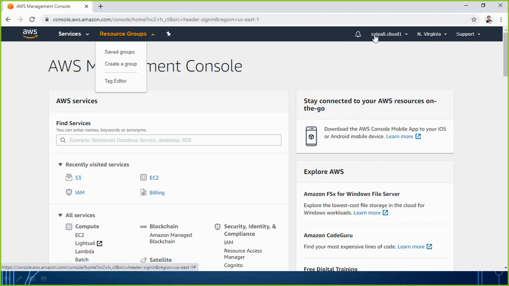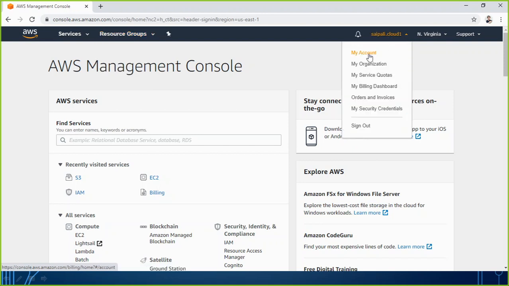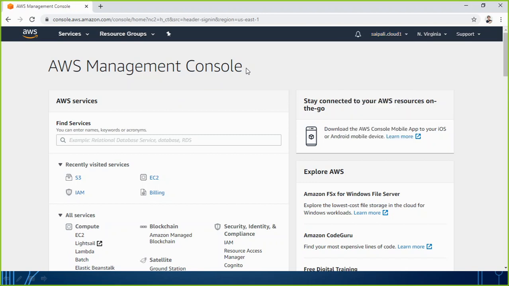Then here we have the username I have logged in with, and if I click on it, I have my account details, my organization details, my service quotas, how much quota has been given to me, my billing dashboard, orders and invoices, my security credentials and the sign out option. Here this option is very, very important. Please have a look at it. It's showing you the region in which you are right now. So whatever service you apply from the console, you will be applying in this specific region which is selected by default.